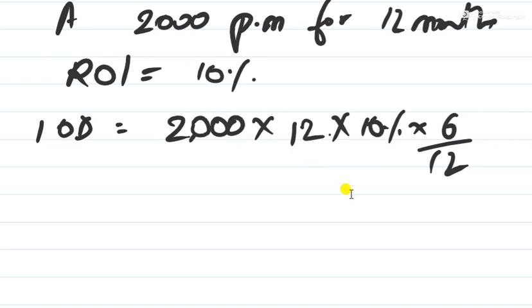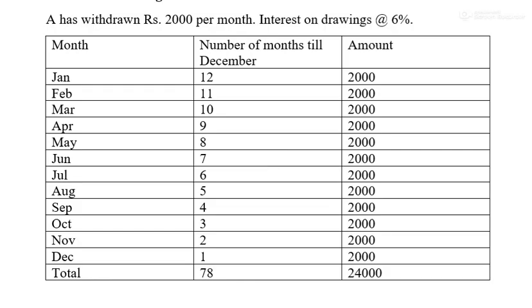Now why does this happen? Why do we calculate the number of months as 6? Follow this table for understanding how it works. Suppose A has withdrawn 2000 per month, interest on drawing 6%, whatever.